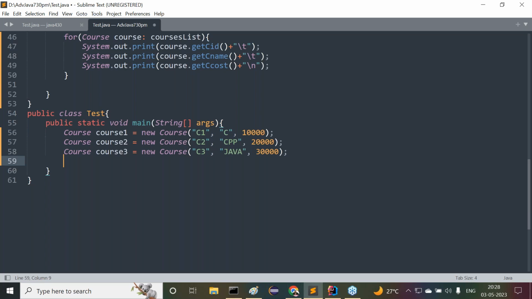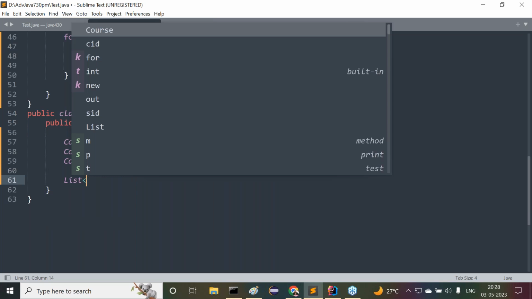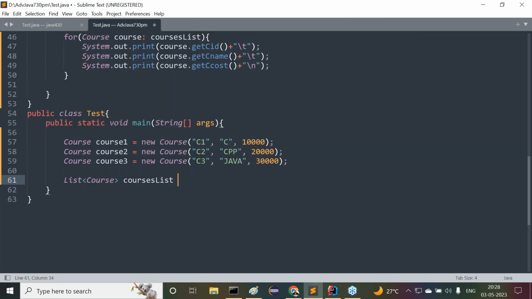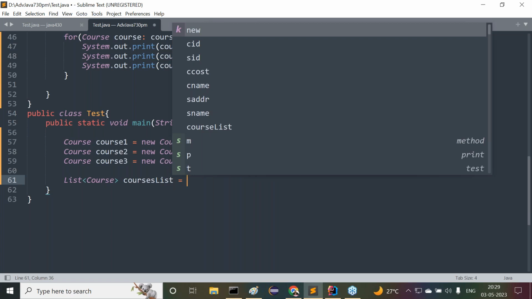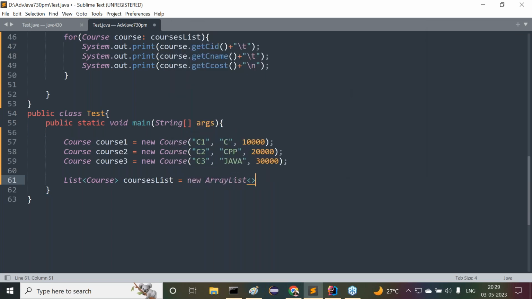All 3 courses I want to add to the courses list. Now here I need to create the courses list or not? To create this courses list, what we have to do there? List of Course. Courses list is equal to, here we have to provide new ArrayList.